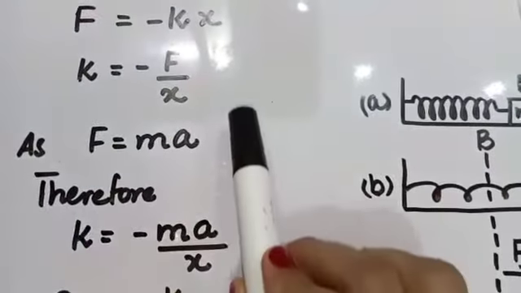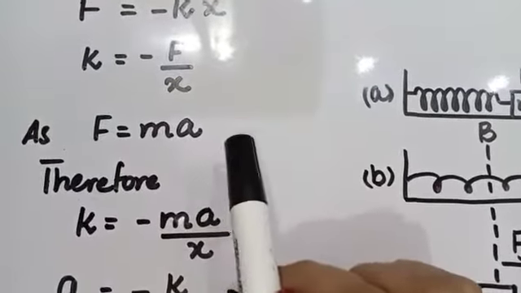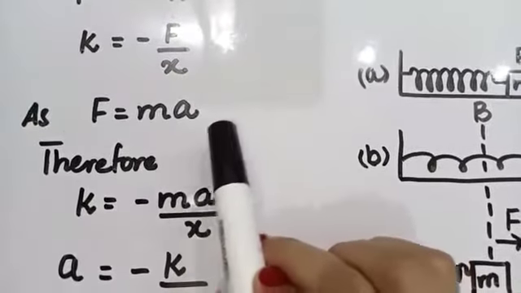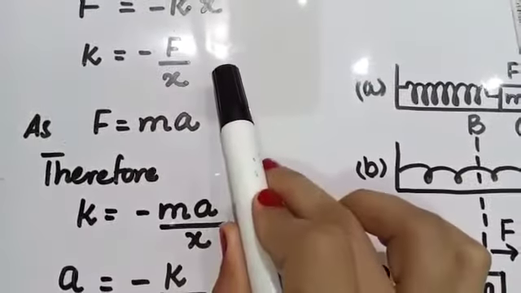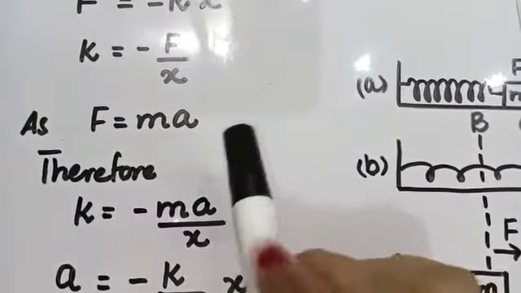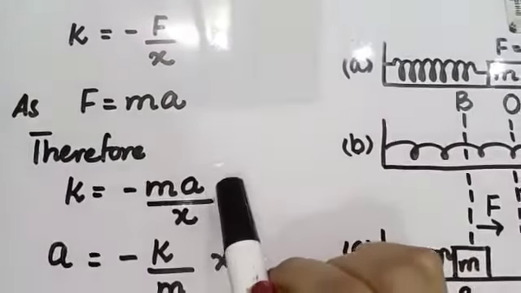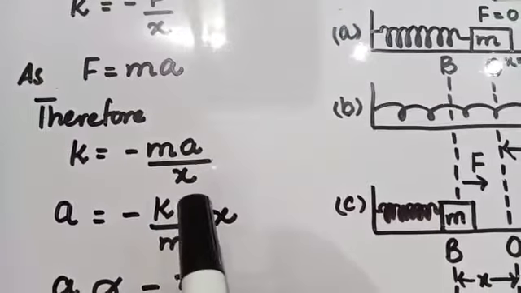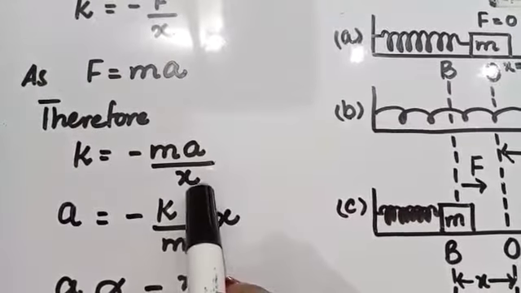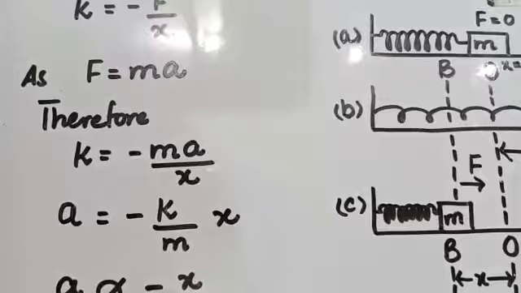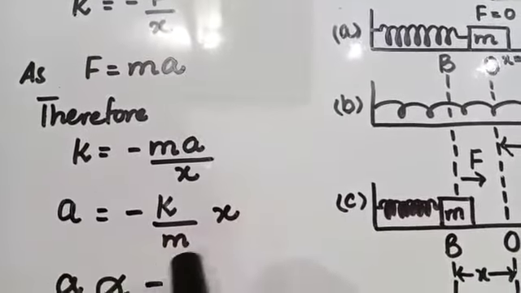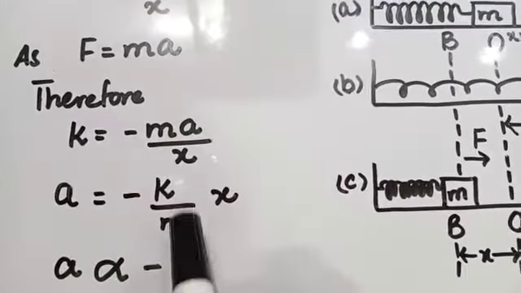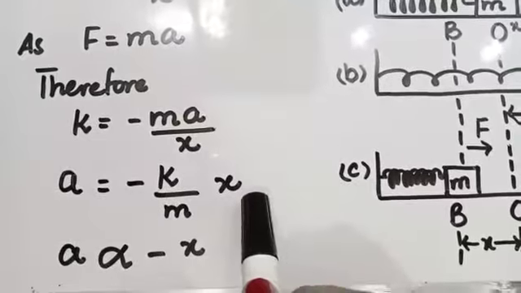From this equation, k is equal to minus F over x. According to Newton's second law of motion, F is equal to ma. In this equation, we will put the value of force: k is equal to minus ma over x. Rearranging the values, x is divided over here, it will be multiplied over there, m will be divided. a is equal to minus k over m into x.